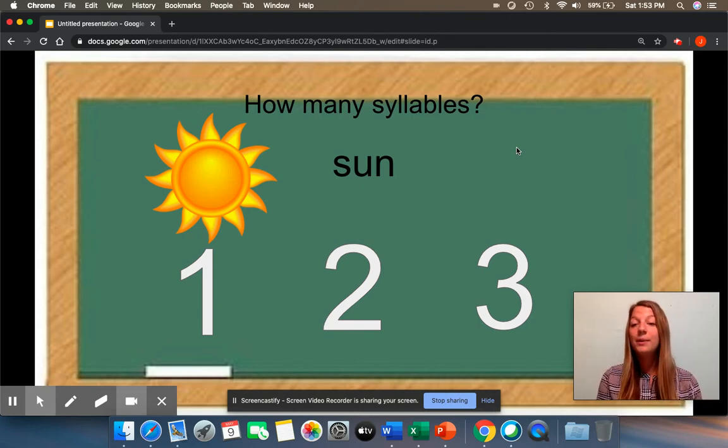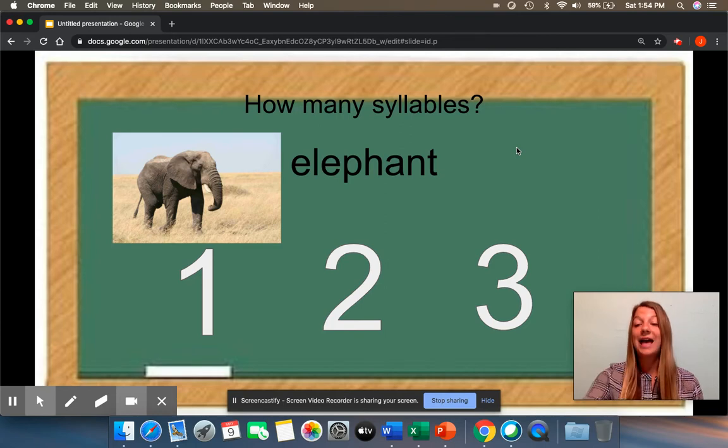I want you to practice this one at home. Sun. How many times are you going to clap for sun? Give it a try. Go ahead. Perfect. So let's see. Let's do this together. Sun. I clapped 1 time. Let's try again. Sun. If you clapped 1 time, pat yourself on the back. Good job.